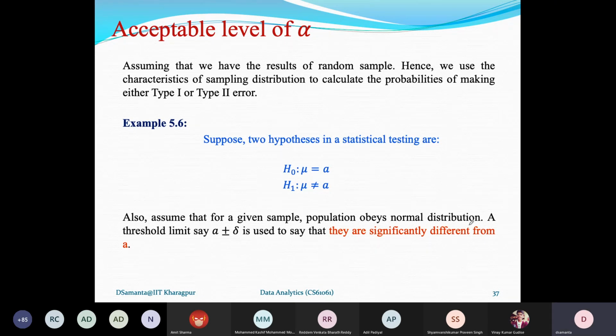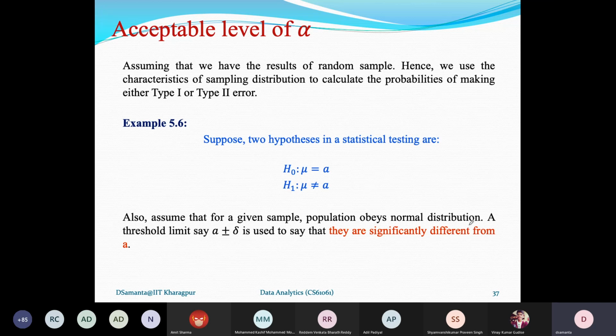Now here, one thing: to prove mu equals A, should you allow some deviation from the value of A or not? That means whether mu equals A is a single point declaration or an interval declaration.